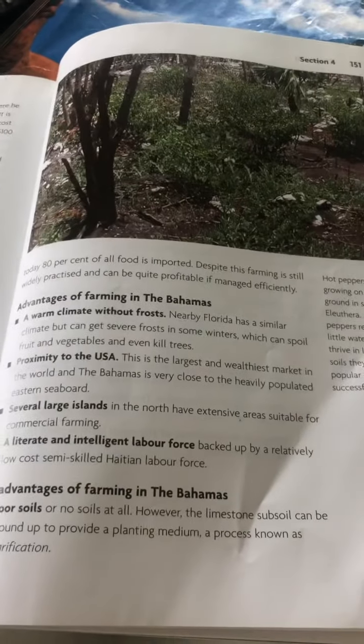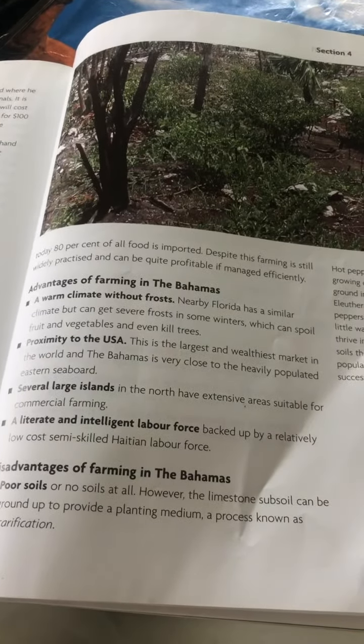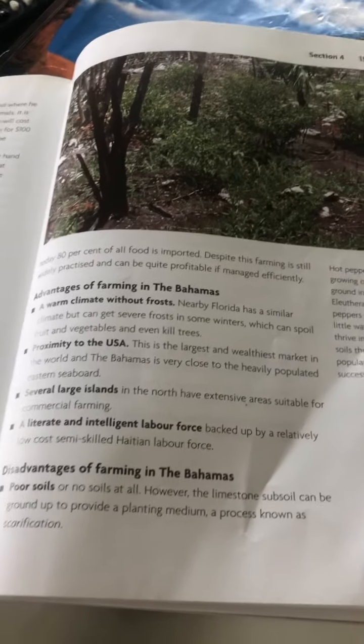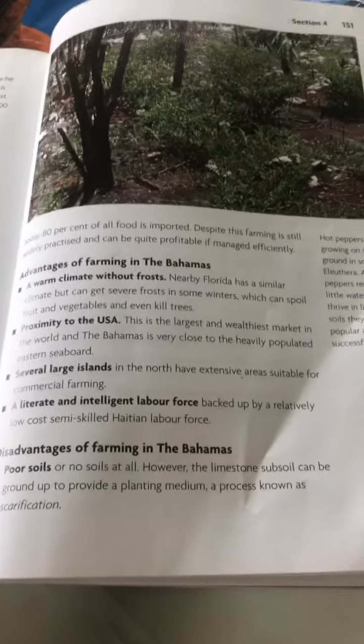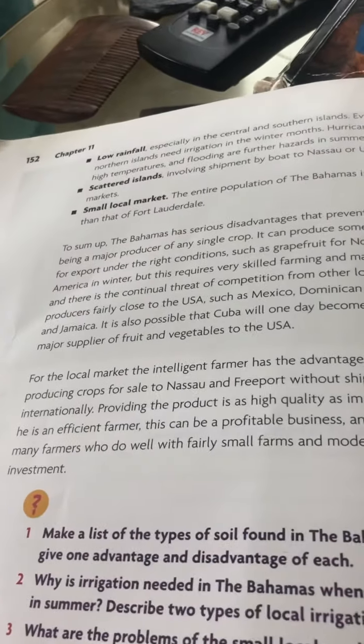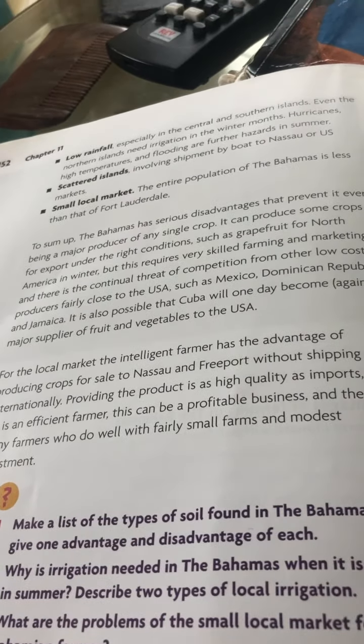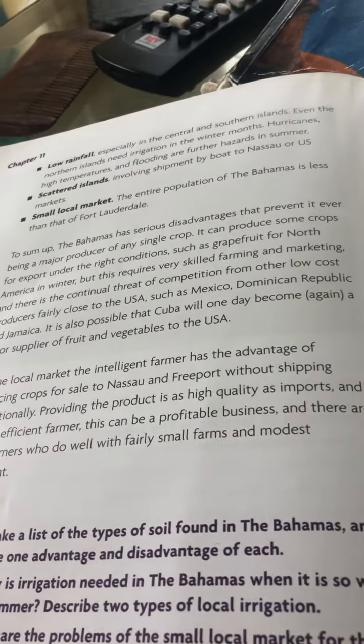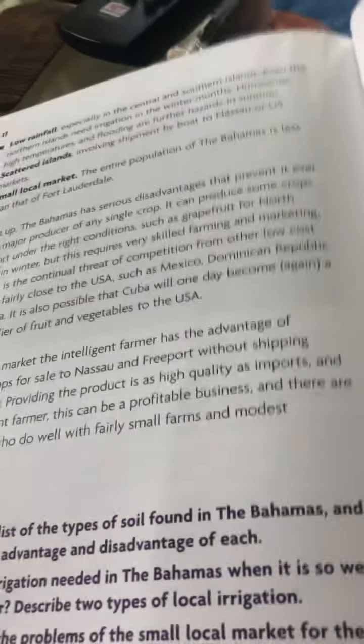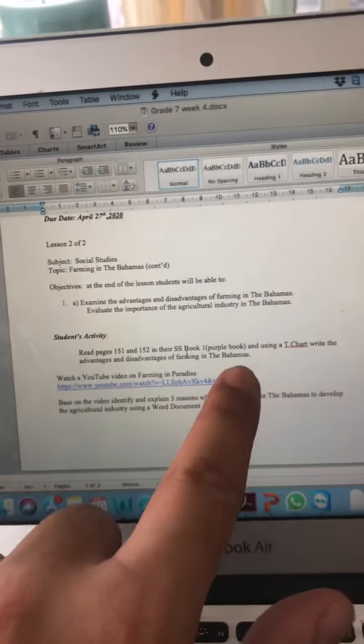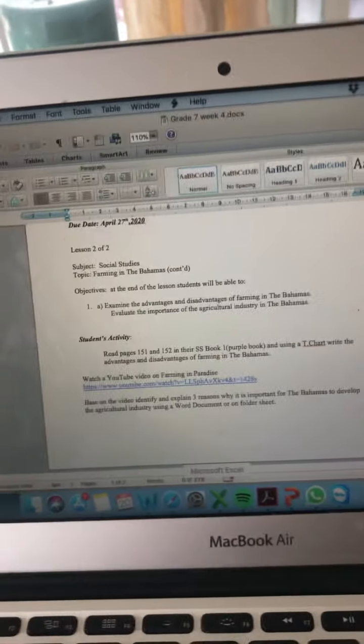So, you know, the one that's close to the USA, so if it was exports, we've got a warm climate without frost, so it's got that all year round growth. However, the disadvantages such as poor soils, low rainfall, etc. Okay, so you can make a nice little table that will help you with your revision notes and go through that as it says here. So just create that T-chart, write the advantages, disadvantages.